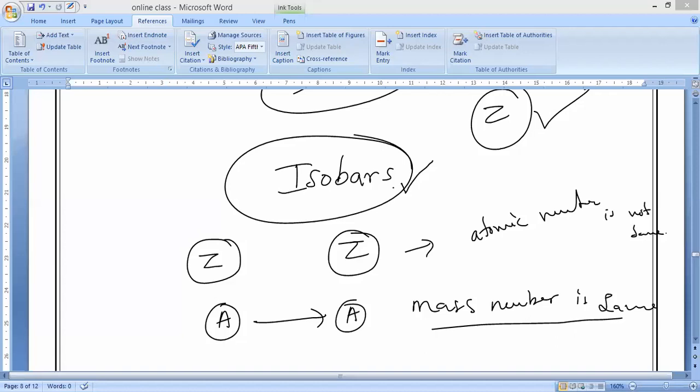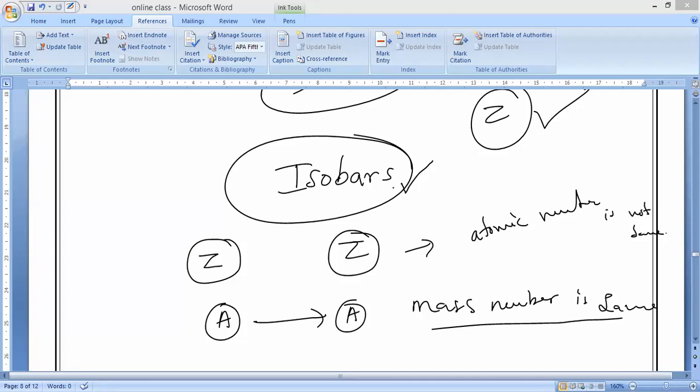Mass number is also called atomic mass. That is the same mass number. Isobars are the atoms of different elements having different atomic numbers but the same mass number. Is it okay? Darun, Tamil Selvan, understand?